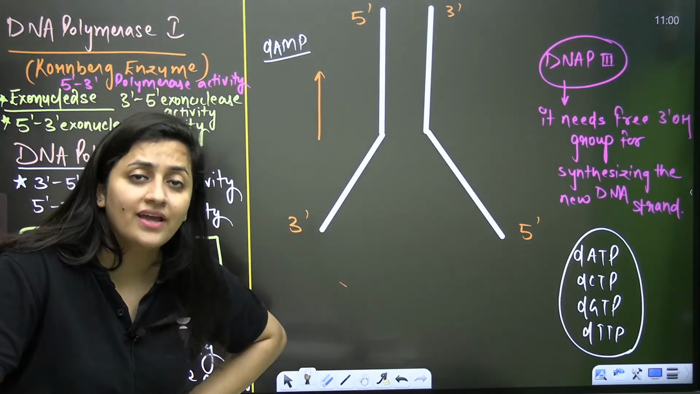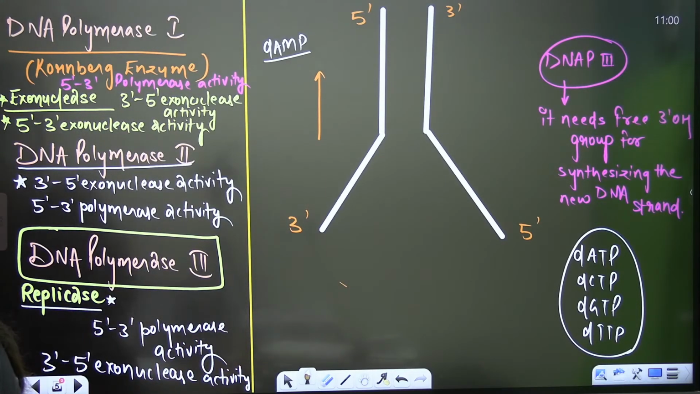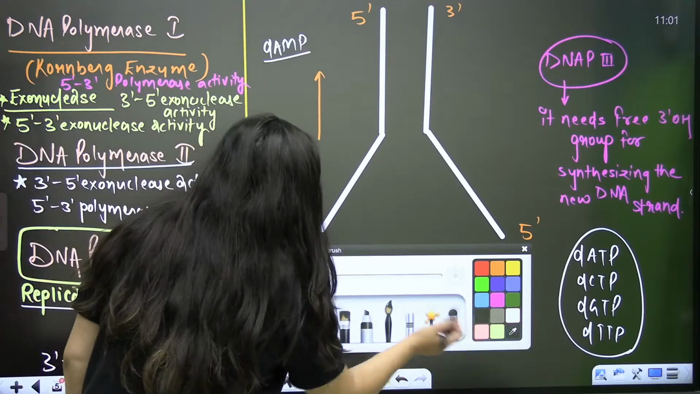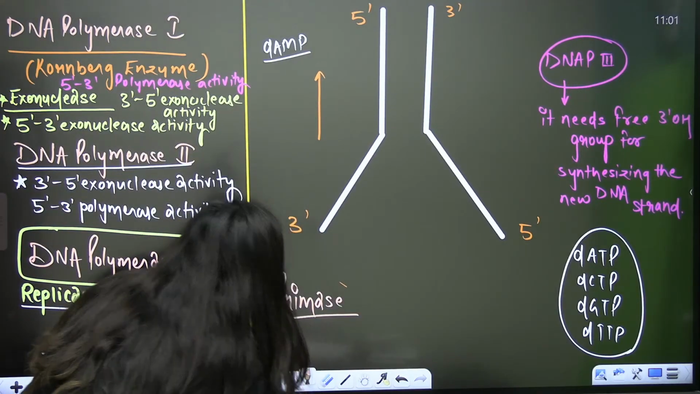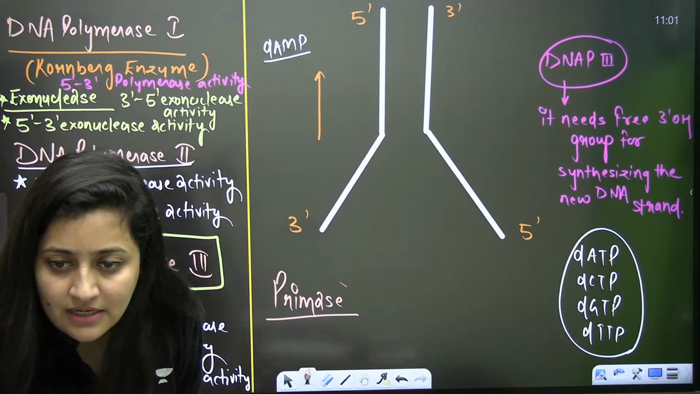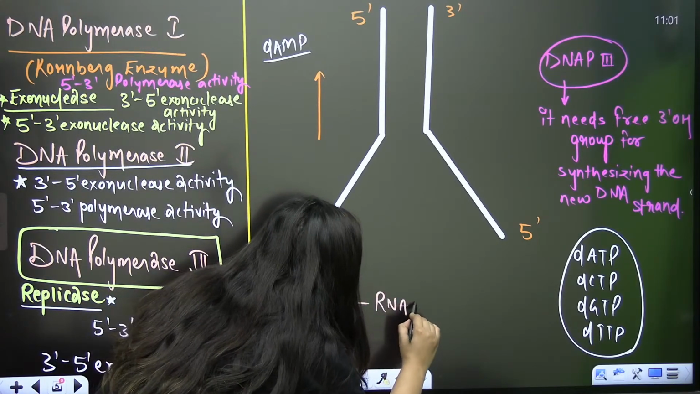So now the point is, how can we arrange that free 3-OH group for the DNA polymerase? Now this is the question. Am I right? DNA polymerase 3 is incapable of initiating the DNA synthesis by its own, right? It needs another enzyme for its help. Now there comes the role of primase. Which enzyme is going to play the role now? It is the primase. Clear, Subhashini? So primase forms the RNA primer.